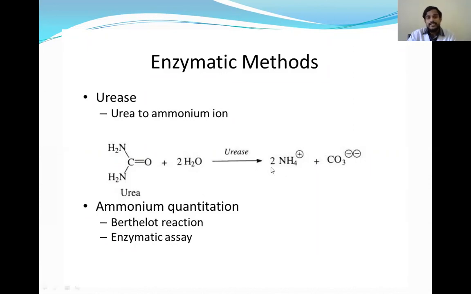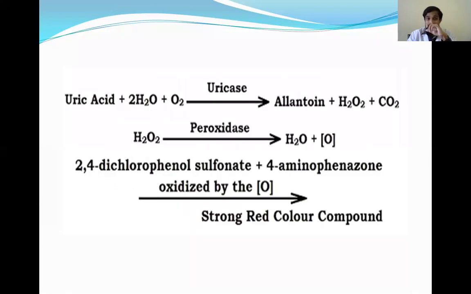So the urea estimation is done by addition of the reagent which contains urease in the dye. And finally we'll get the product, and product reacts with the dye, and we'll get the color, and by estimating the color we'll assess the amount of urea present in the sample. So in this way urease is useful in estimating urea and approaching the diagnosis of the diseases related to protein metabolism.